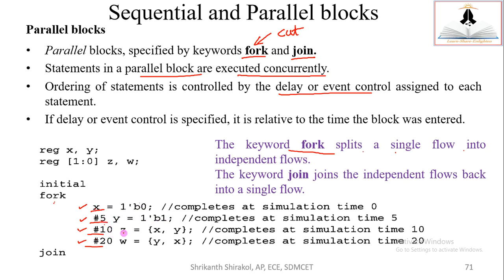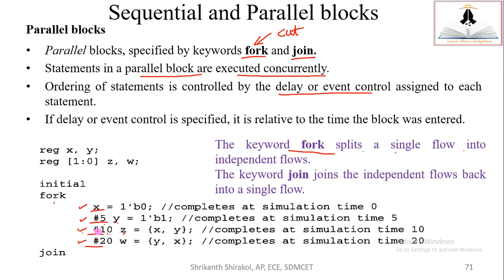And what about Z? Here is a difference. In the previous case, only after completion of Y's assignment, after 5 time units, did it start. But now it has been cut into pieces. It has been treated as independent flows. So this statement with 10 also starts at 0 simulation time. So directly it starts counting 0, 1 and 2, 3 and 4, 5 like that. So up till it reaches 5, it would also have reached 5 simulation time.